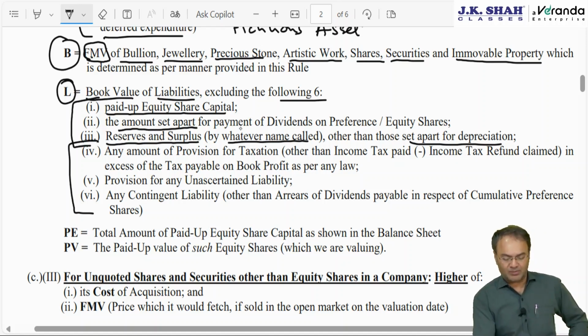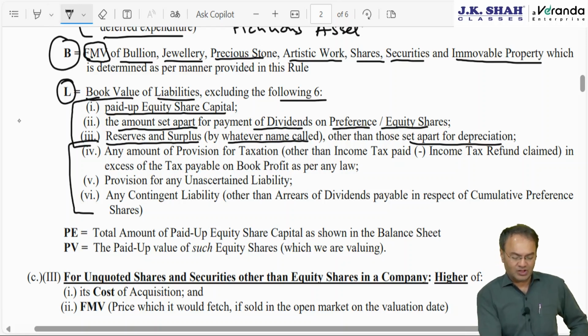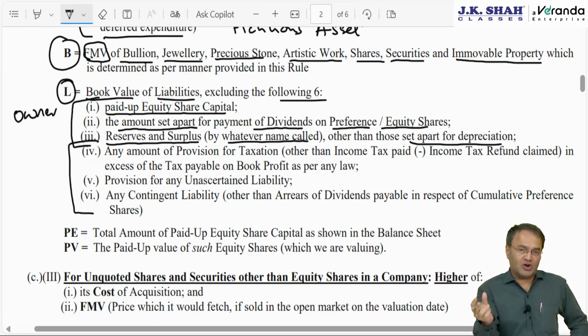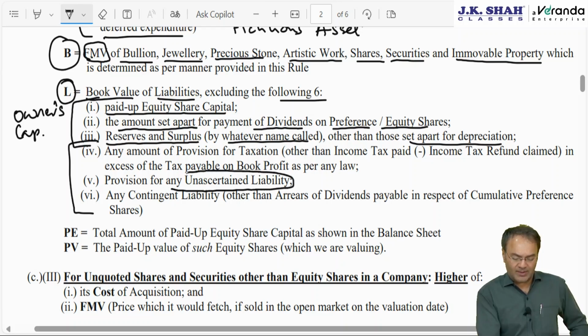Second one is amount set apart for payment of dividends on preference or equity shares. So first 3 are owner's capital. Dividend payable to preference shareholder is ultimately preference shareholders share of profit in the company. Okay, owner's capital. And the last 3, I would start with the fifth one, provision for any unascertained liability.